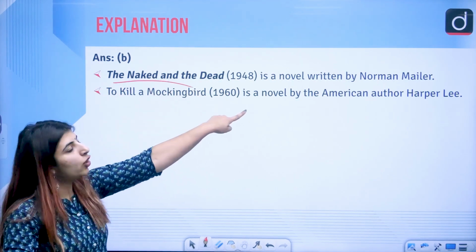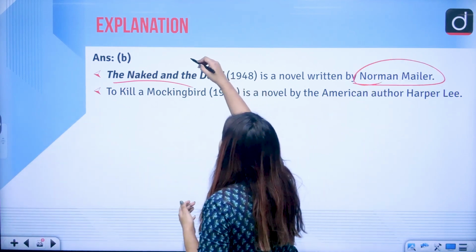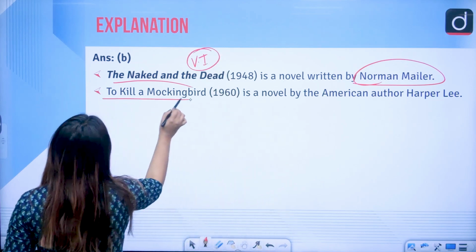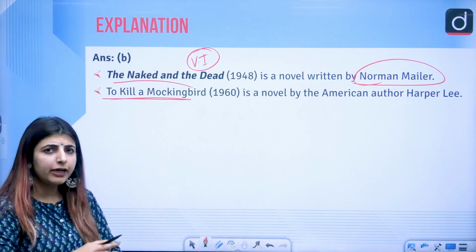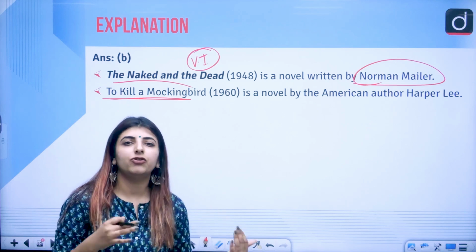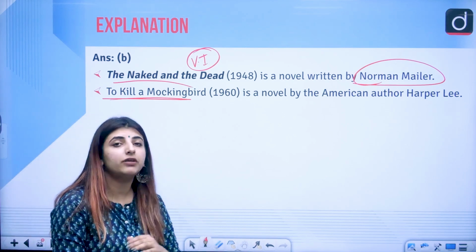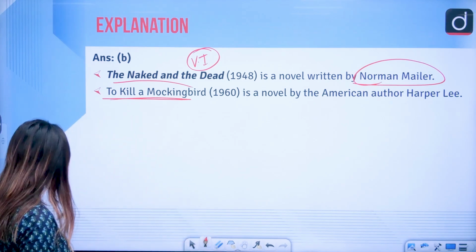The Naked and the Dead is a novel written by Norman Mailer. First of all, this in itself is really important. Correct? And To Kill a Mockingbird was written by American author Harper Lee, a very prominent work. Even students who are not from a literature background must have read this book, if you come across any people who like reading books.